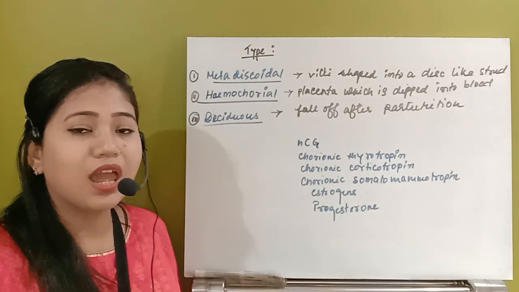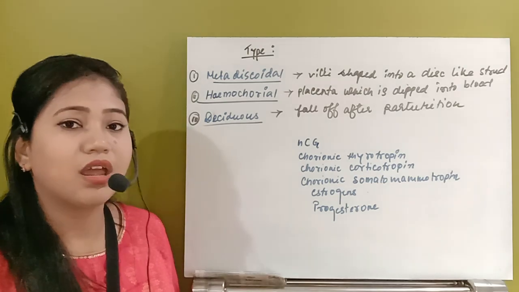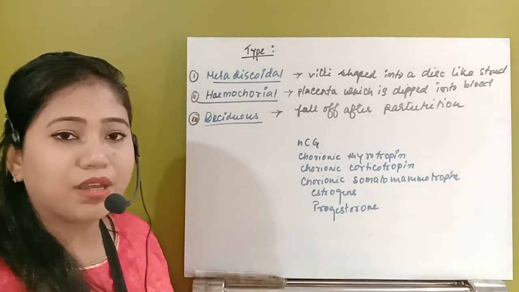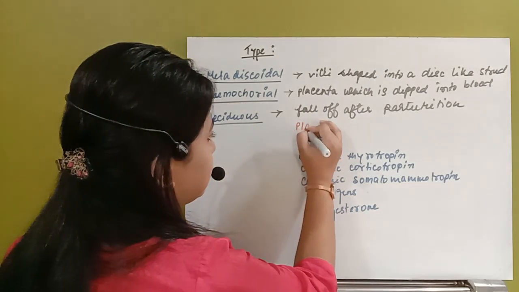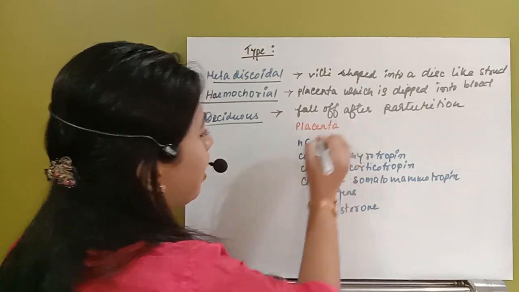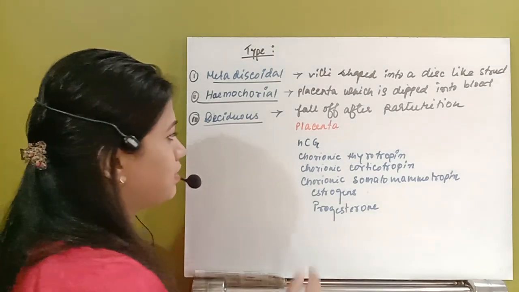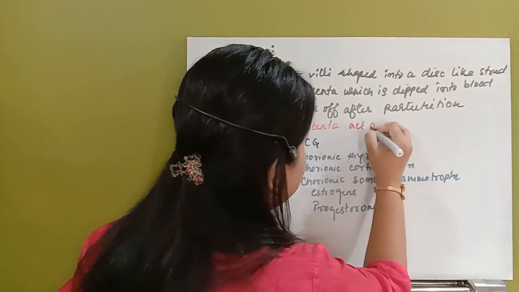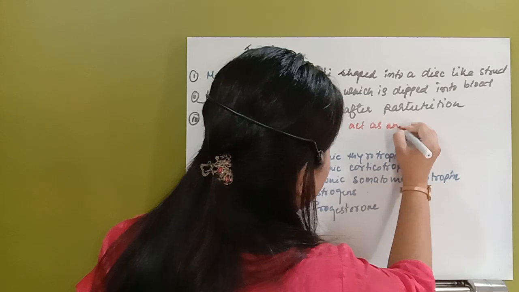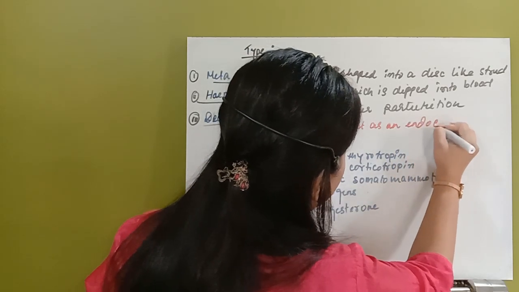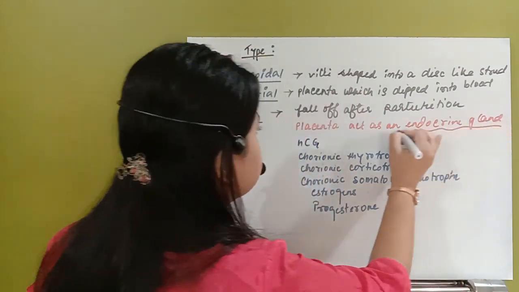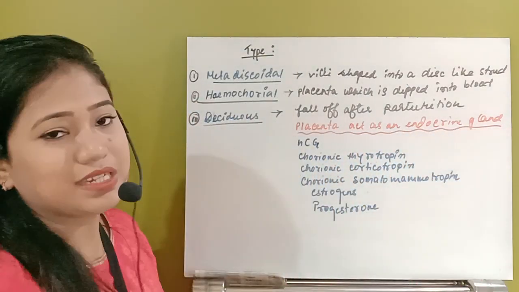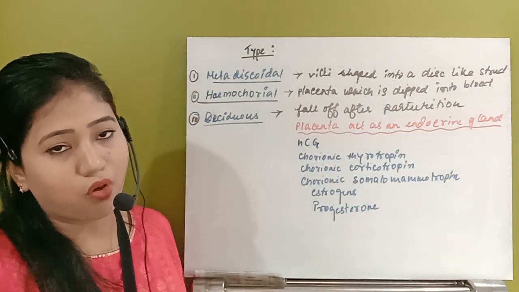Already you have seen this in the earlier first year chapter, the last chapter. So how does the placenta act as an endocrine gland? This is a very important question asked a lot of times in exams: the placenta acts as an endocrine gland. What is the reason for the placenta to be called an endocrine gland? That it releases a number of hormones.